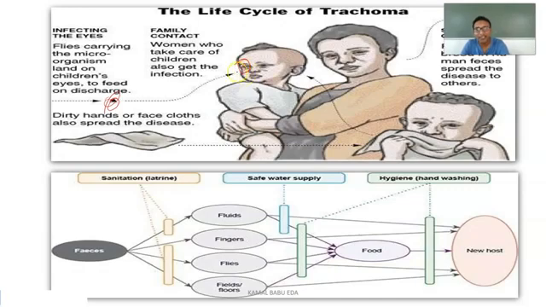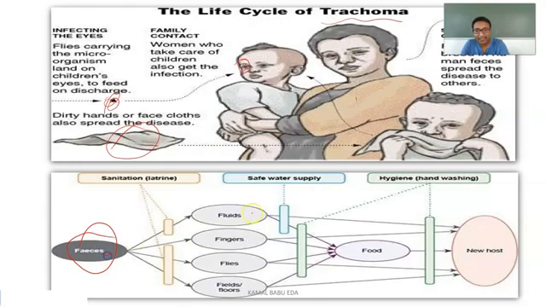When a person is infected and flies come and feed on this eye discharge, these flies get infected, and the person taking care of the child also gets infected, and the clothes and other articles used by the infected persons also get infected. Whenever these infected materials are touched by another healthy person, it can result in a new case of trachoma.